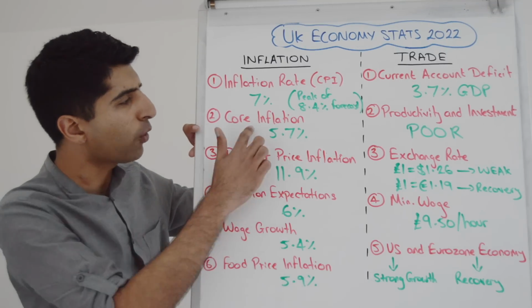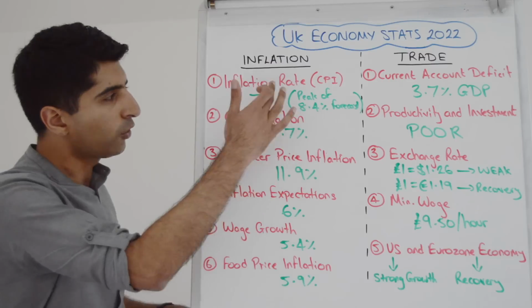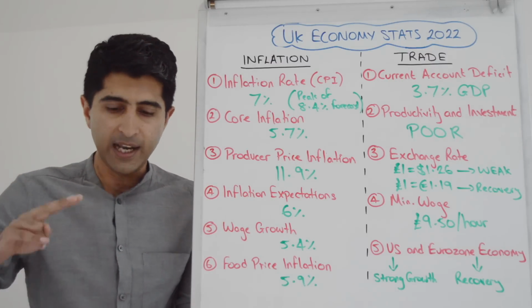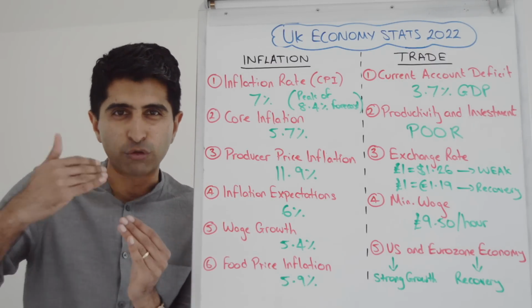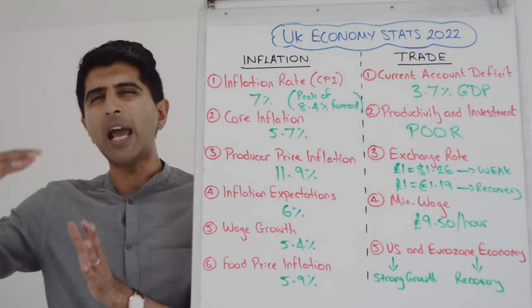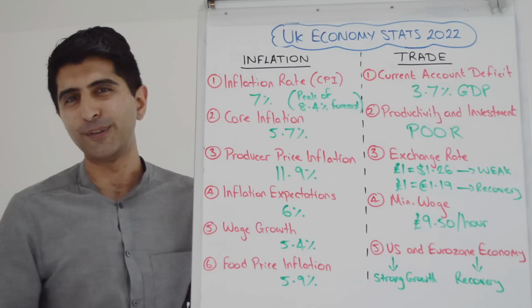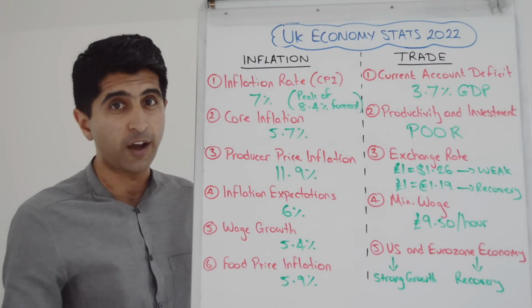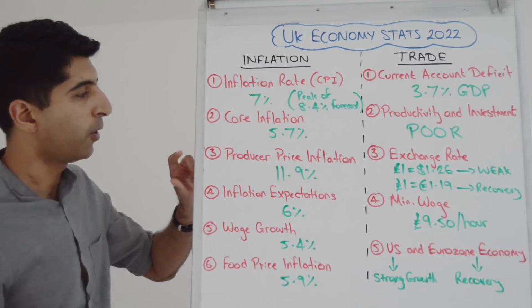At the moment, you can see that core inflation is slightly below CPI. So we know it is fuel, gas, electricity, food that is driving the very high rates of inflation. But core inflation is not far behind. So generally, prices of all consumer goods and services are rising far beyond target. It is a concern, inflation at the moment.